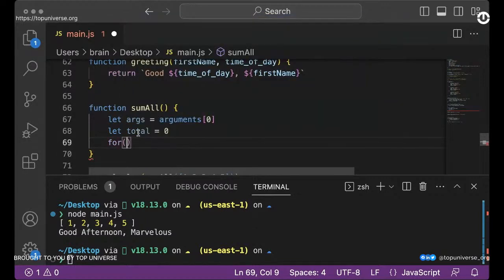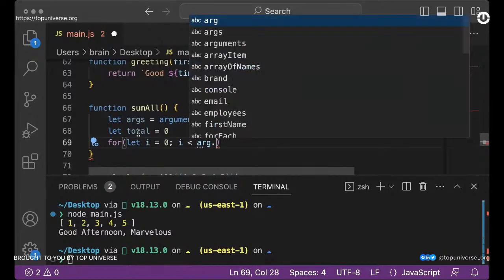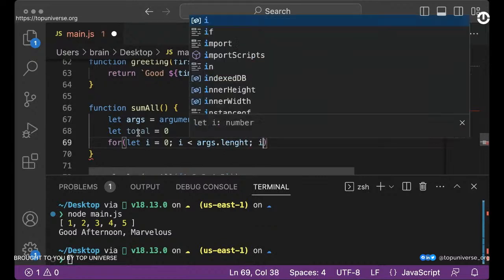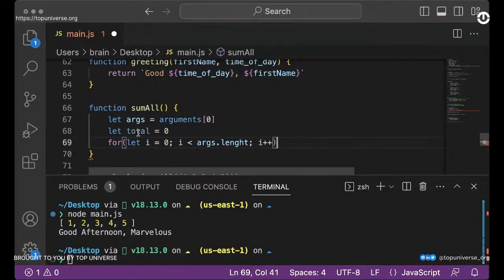So I'm going to say for let i equals 0, and I'm going to say our arguments, right, our args. So I'm going to say i is less than args.length, right? Length, that's the right spelling for length. So i plus plus. So what I want to do is to first print out this item, just to see.